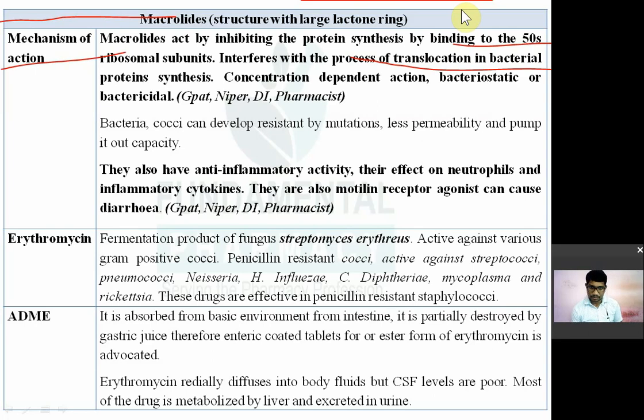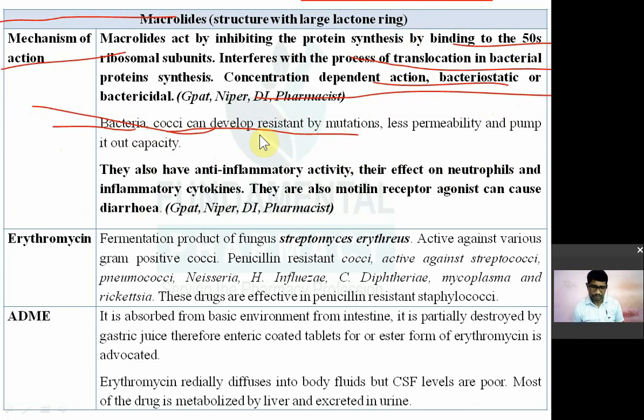Again they are concentration dependent. In the lower concentration they will act as bacteriostatic, and in the higher concentration they are bactericidal. They are active against bacteria, cocci, and different organisms. But bacteria and cocci can develop resistance to the macrolide antibiotic by mutations.